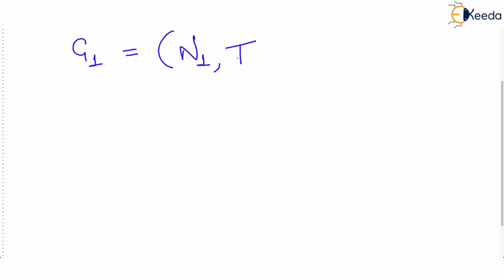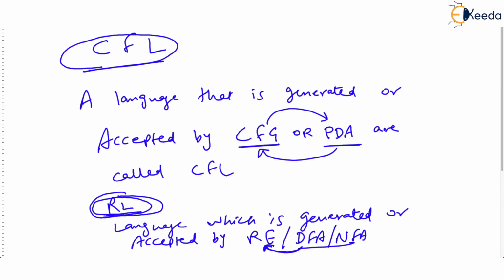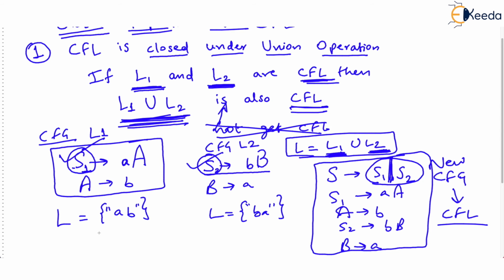Now the point is that the terminals of this G1 and the terminals of G2 should be the same. So if G2 has these non-terminals N2 and G1 has these non-terminals N1, then the terminals of G1 and G2 should be the same. They should be defined on the same sigma. In our earlier example, the sigma defined over here was {a, b}. Just check. And the sigma defined over here was also {a, b}. The strings were made up of the same symbols.